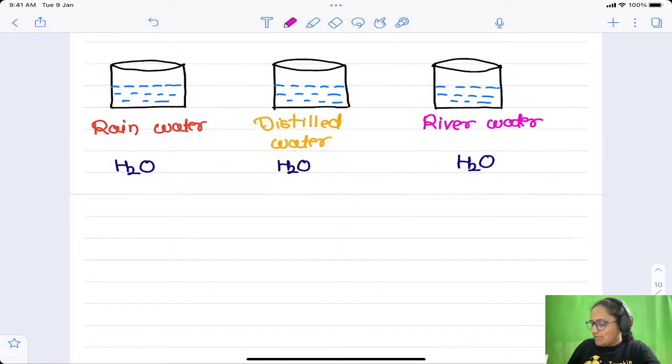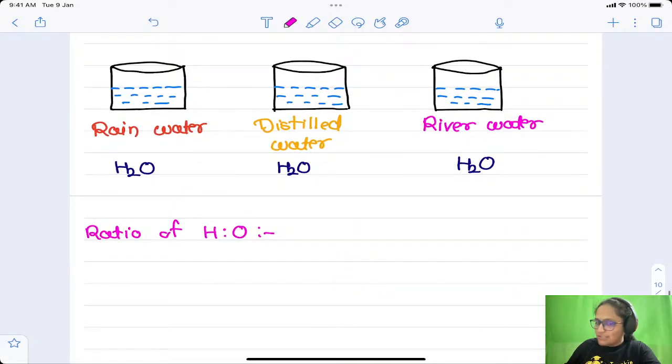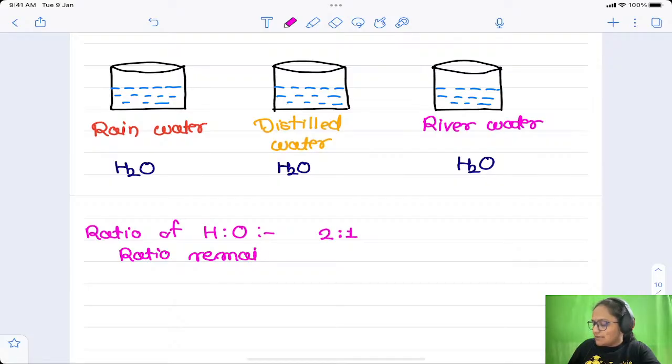Its formula will never change means what? If I find out the ratio of hydrogen to oxygen in them, so if I say for all of them the hydrogen to oxygen ratio is 2:1, right? So this ratio remains constant.